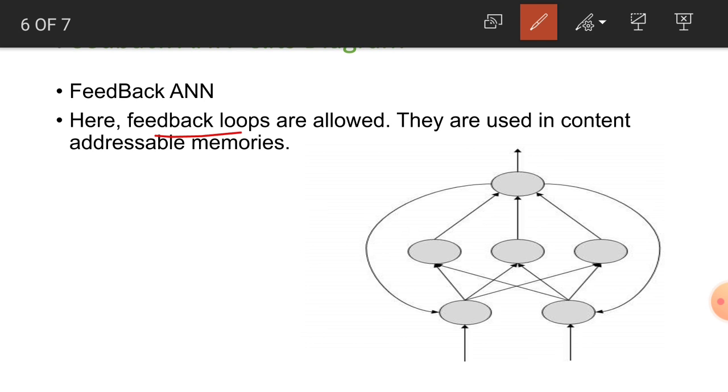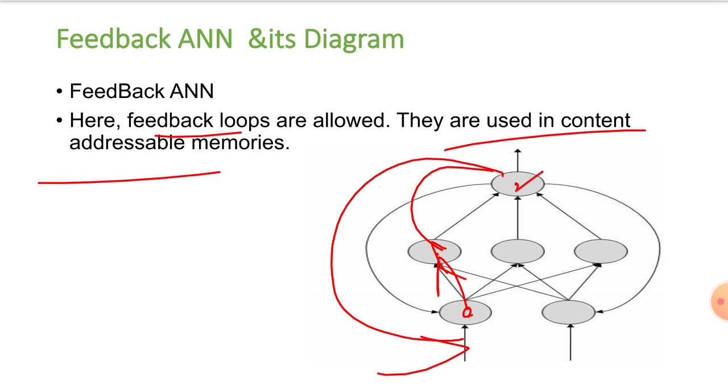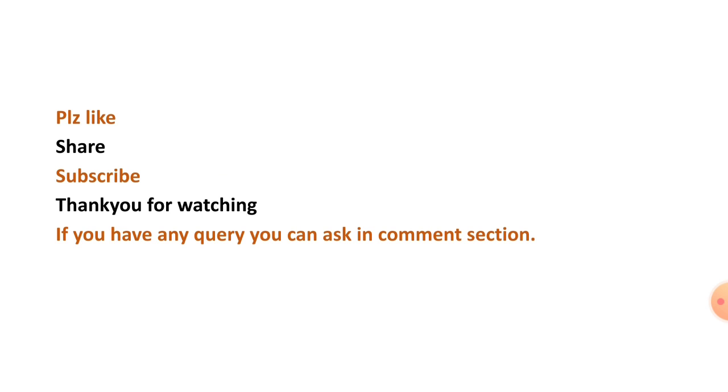In this you will see the feedback loops and they are used in content addressable memories. So here you can see this is sending the input to this unit, and suppose this is 0, this is 1 and this is 2, and then 1 is sending the input to 2 and then 2 is sending the feedback to 0. So there are feedback loops in the feedback artificial neural networks. They require memory for storing the results. They are used in content addressable memories.